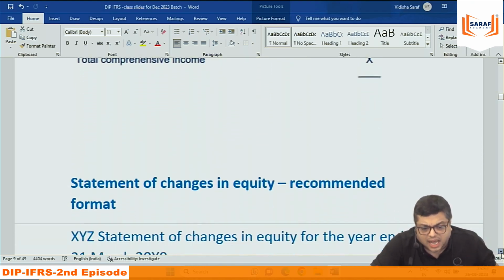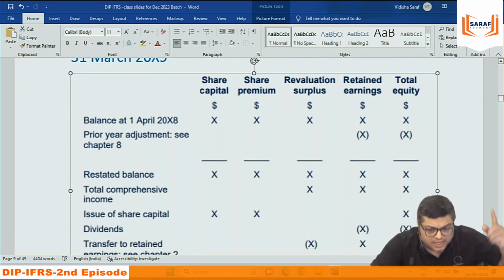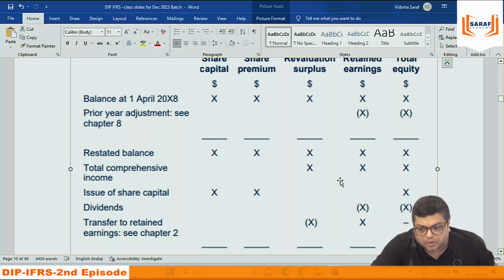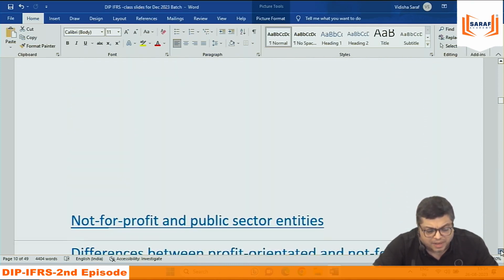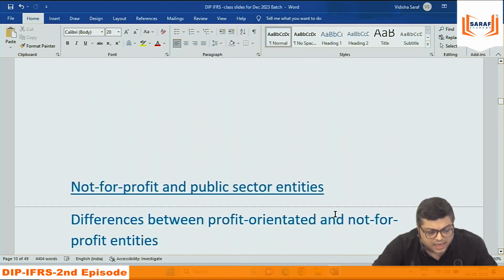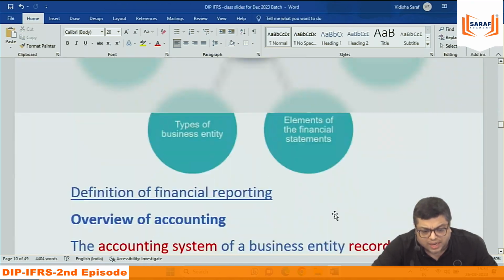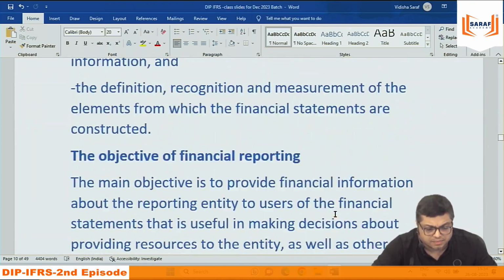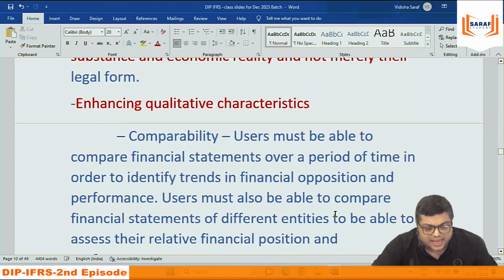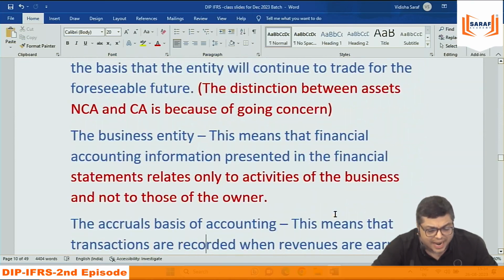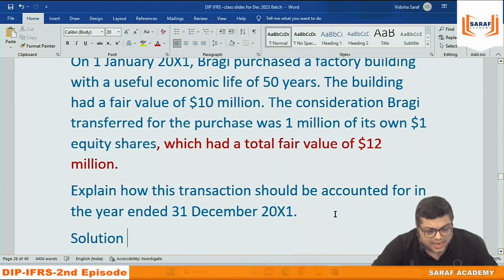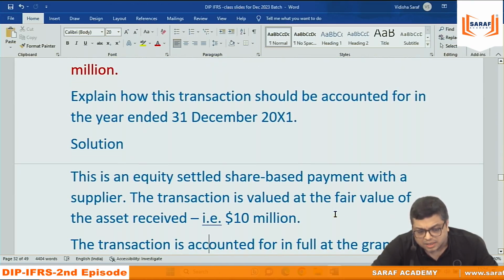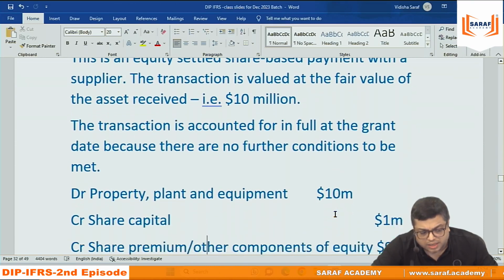The retained earnings are down. And every year you are recording in the balance sheet equity, here other components of equity. At the end, when they are taking shares, the other components of equity become share capital and share premium. When they are not taking shares, the other components of equity are transferred to retained earnings. When they are taking the shares, then share capital and share premium. When they are not taking the shares, then other components of equity are gone and retained earnings are up.